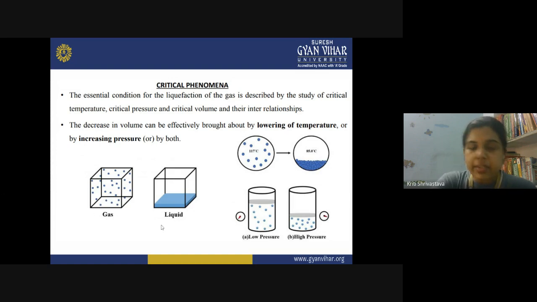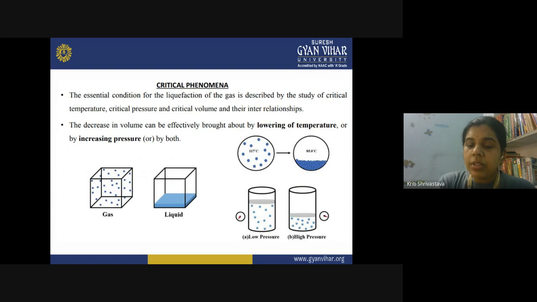But in case of the liquid, these molecules of gas are now so close to each other. What happens when you have decreased the temperature from 117 degrees Celsius to 85 degrees Celsius? What is the change that is seen here? Now molecules have lost their kinetic energy, or you can say the kinetic energy is really low at low temperature. So now the molecules of gas are not so free to move, because their kinetic energy has decreased, and they cannot move so easily.